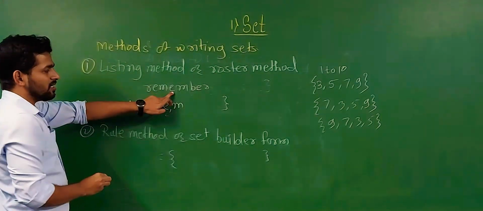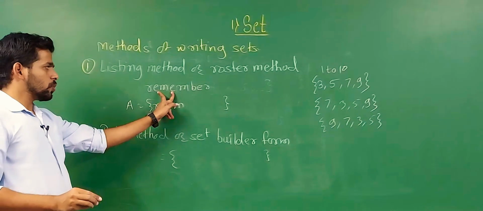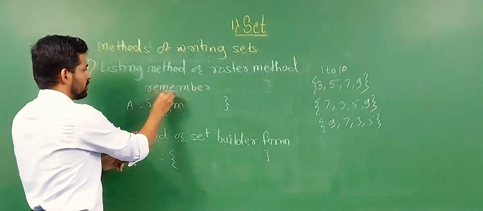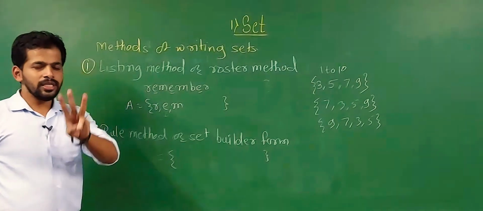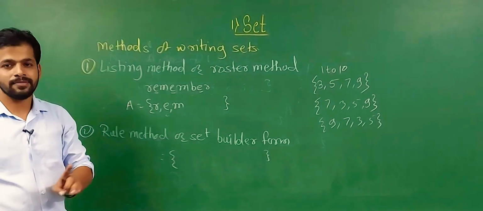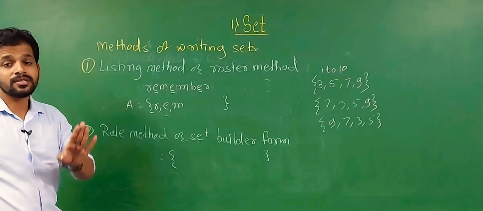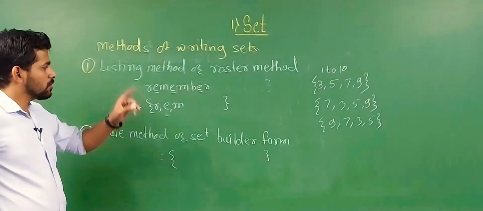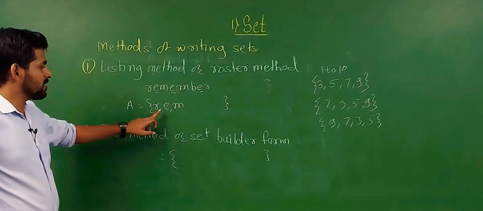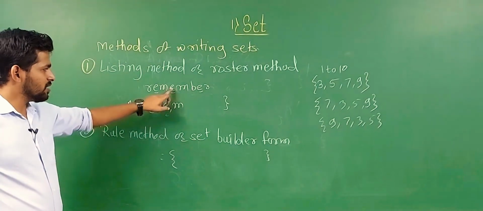But in that case E comes again. E comes 3 times, but we write it only once. Means if an element comes more than one time, in the listing method we write it a single time. M as it is, E is already written.